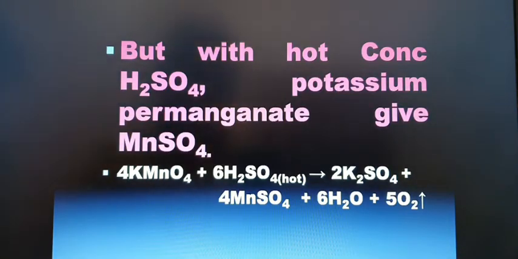But with hot concentrated H2SO4, potassium permanganate gives MnSO4. Mn7+ is reduced into Mn2+ with hot concentrated sulfuric acid. All these reactions we are going to discuss in detail, stepwise.